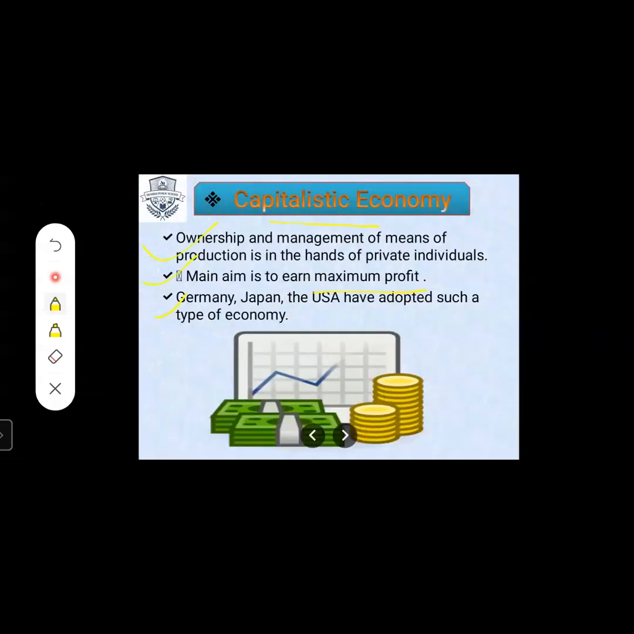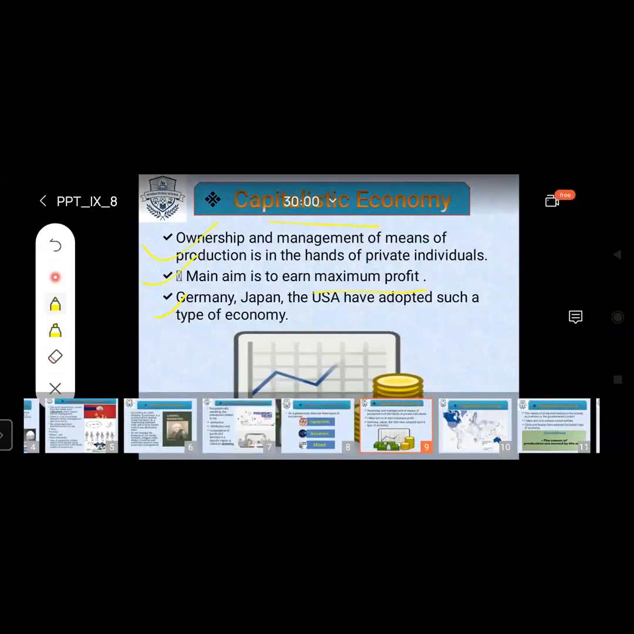For example, there are some countries which have adopted such type of economy, that is capitalistic economy. In the name itself, they have given students one idea, that is about the capital. Capital means to earn the profit, maximum profit. Now here they have given the example. We are going to see it, student.